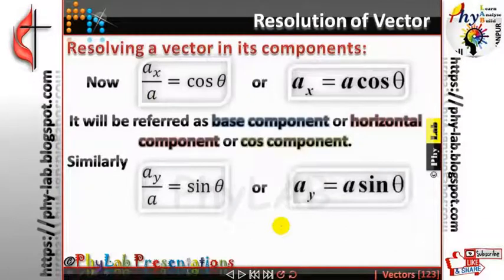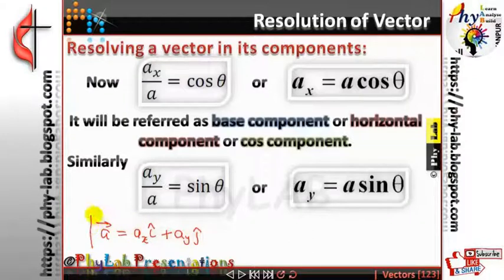Is that clear? So the vector A is made up of two components. What were those two components? One is X component, another one is Y component, but X component is directed along the X axis, so I am going to write it as AX i cap, and the second component was AY, so plus, since it is made up of two, AY j cap.